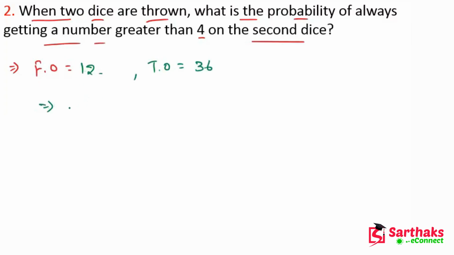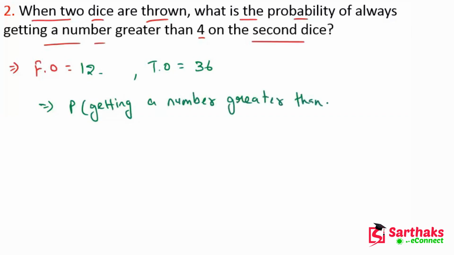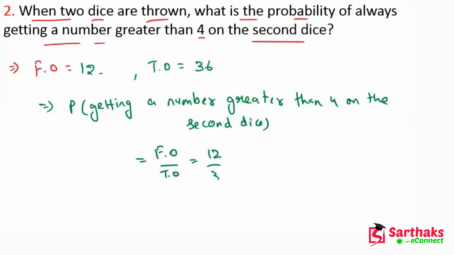So now from this we can find the probability of getting a number greater than 4 on the second dice. So what is the answer? We know that favorable outcomes divided by total outcomes. So this will be 12 upon 36.